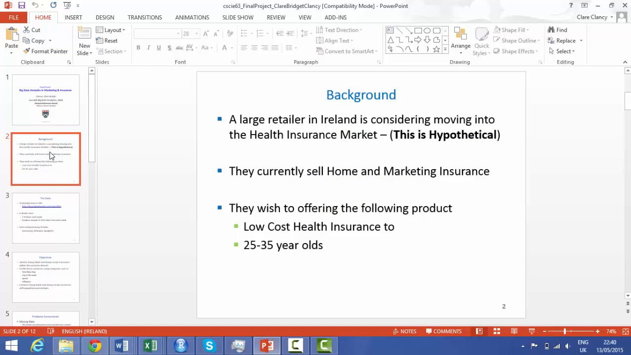The background to this data: a large retailer in Ireland is considering moving into the health insurance market. They currently sell home and motor insurance. They wish to offer the following product: low-cost health insurance for 25 to 35-year-olds.